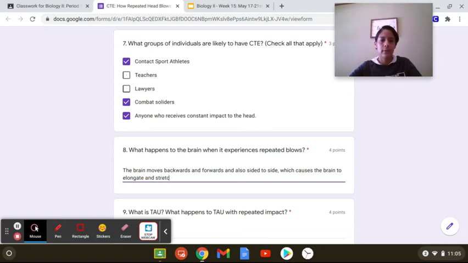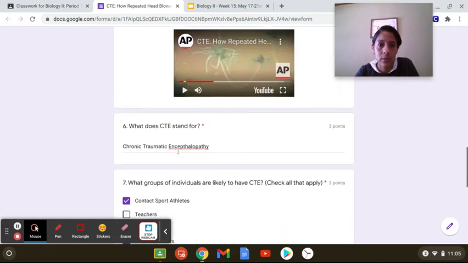It stretches out the brain, right? And this puts a lot of stress on the neurons, right? So the cells of the brain.